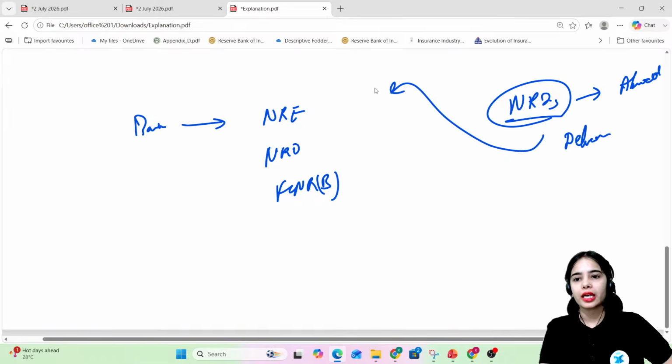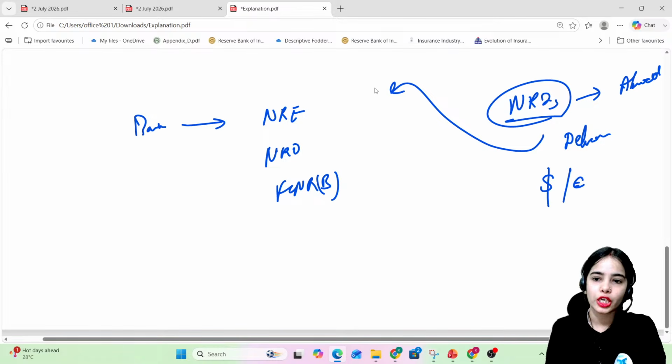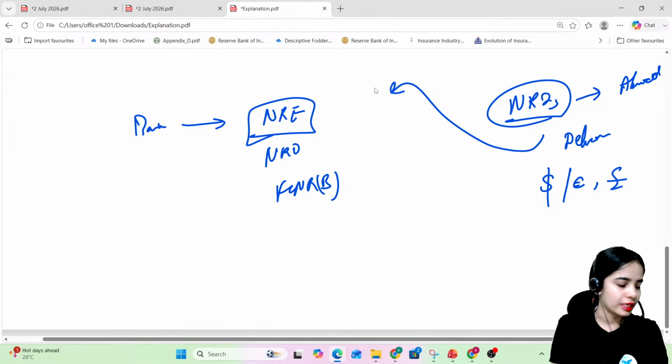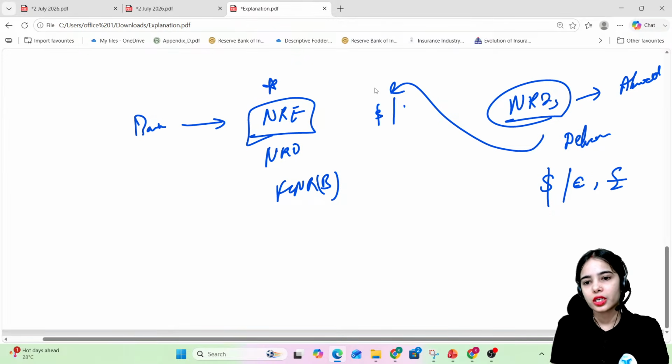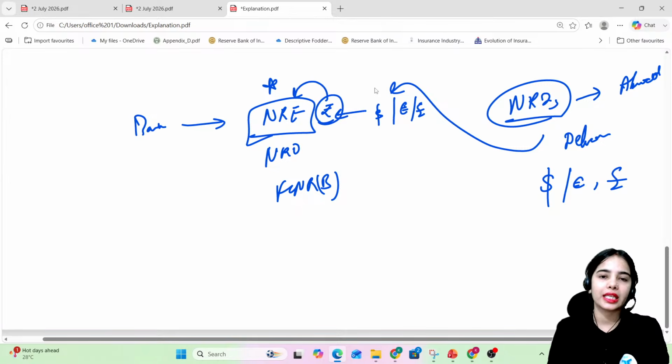Let's say the NRIs are earning abroad, in dollars, in euro, in pound sterling. They are depositing their funds in the NRE, the non-resident external account. So here the dollars, euro, pound sterling that the bank is receiving are converted into rupees, and the rupees are deposited in the NRE account.